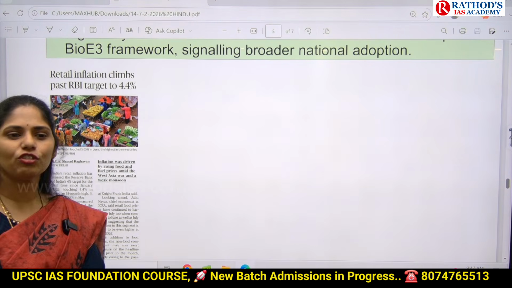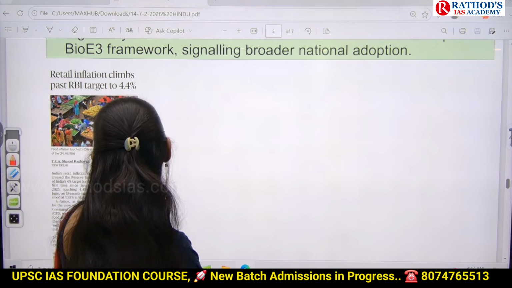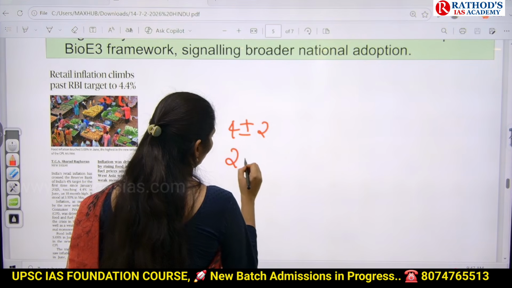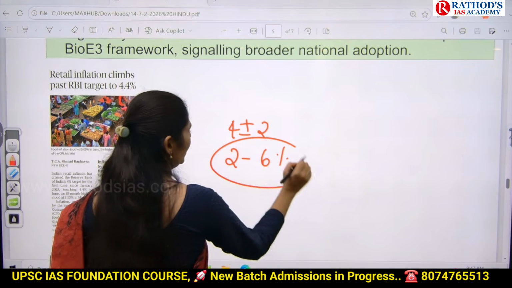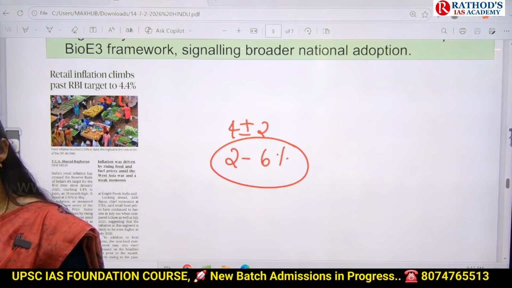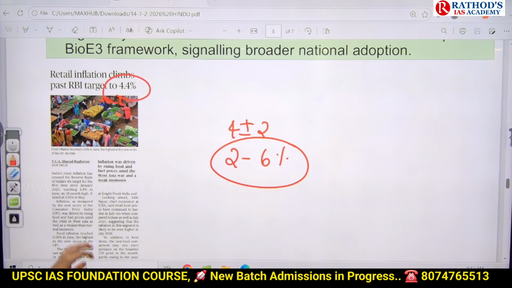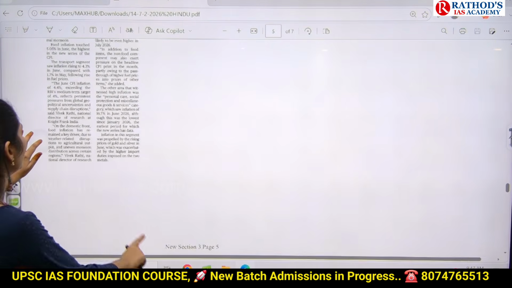And what's the target for maintaining inflation in our country? Yes, we have 4 plus or minus 2. That means we have to maintain inflation between 2 to 6%. And now it is 4.4%. Okay, now let us come to this article.